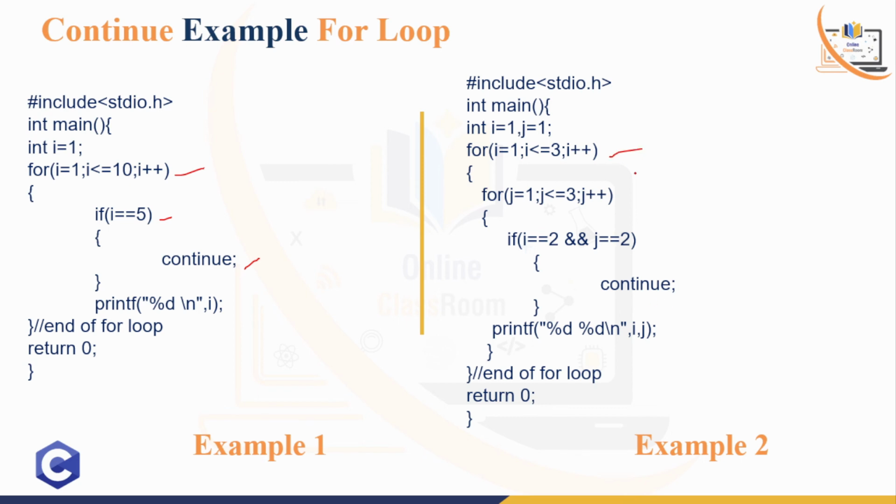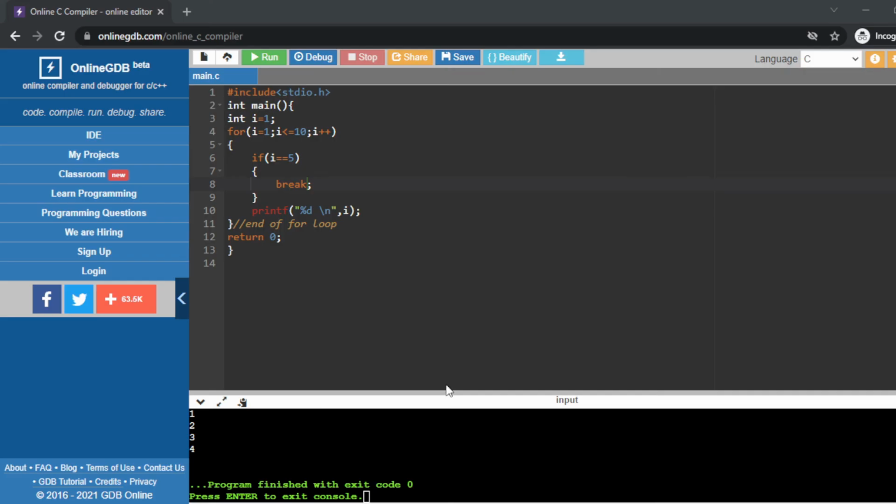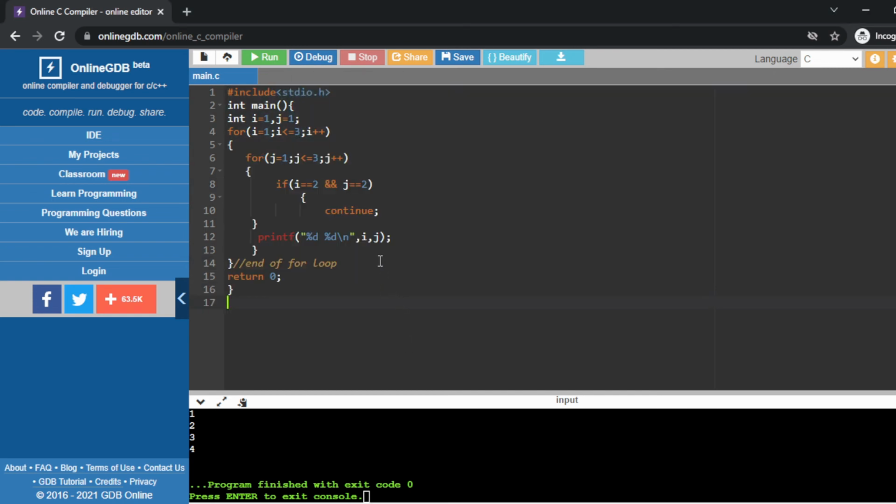This is an example of a nested for loop. Let's run this code and after that we will discuss. I am just copy and pasting this code, and if I press the run button, look at the output clearly.